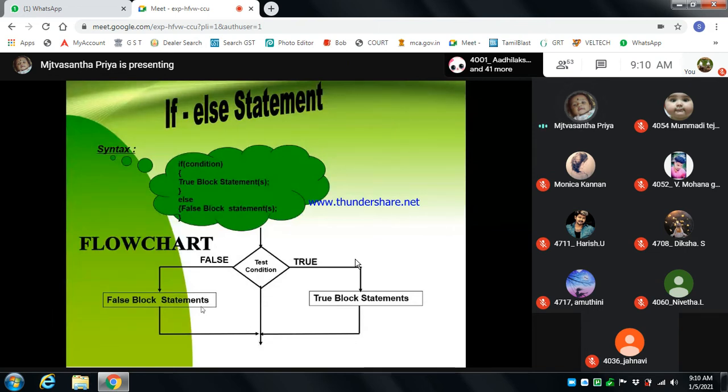Now see the syntax and flow chart. If the condition is true, it executes the true block statement. If the condition fails, it goes to the else part, and the else part has the false block statement. So when the condition is not satisfied, it moves to the false block statement. In the flow chart for if else, we test the condition we are given. If it is true, it goes to the true block statement, otherwise it goes to the false block. Both then end. So this is the if else statement.